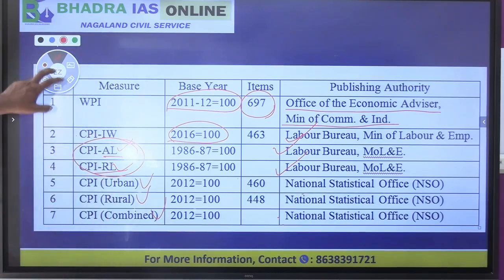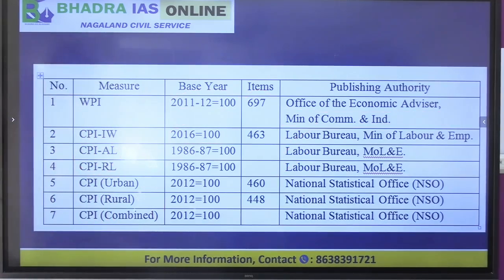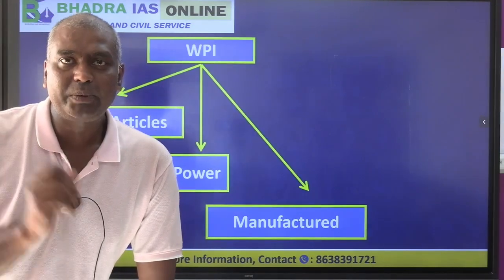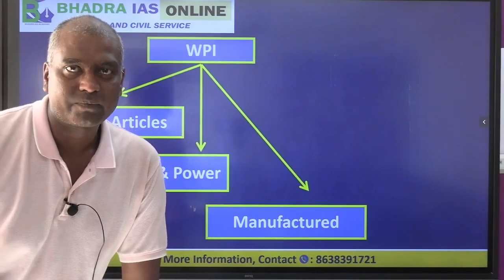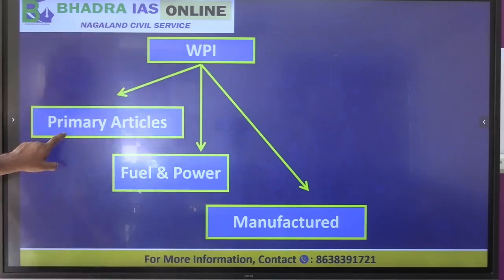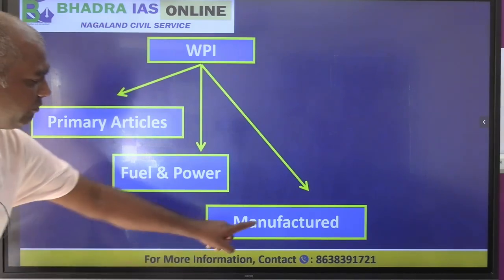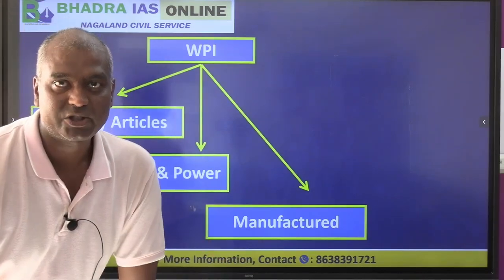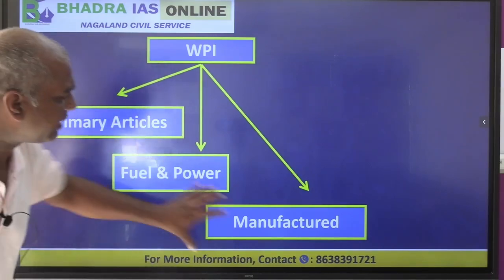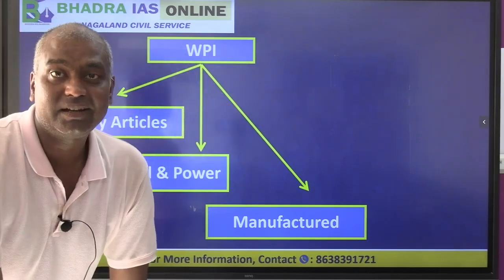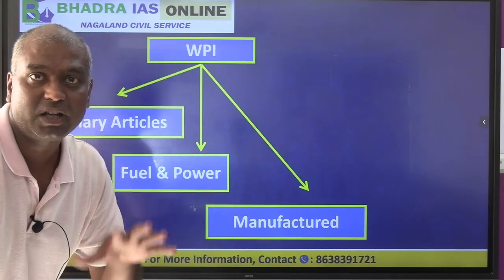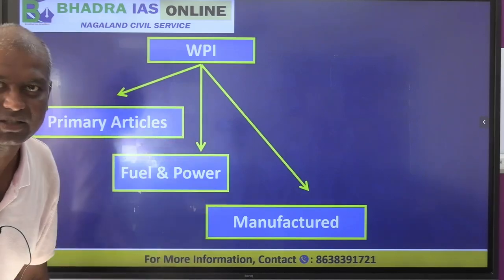Okay. The next one we need to look at is the measurement of WPI. When we talk about the WPI, goods are divided into three categories. Which are they? The first one, primary articles, all the food items come here. Then we have fuel and power. Then we have maximum importance given to manufactured products from the industry. Now these are the three categories in which the 697 items of WPI are classified. So remember for exam, WPI goods are divided into three baskets.